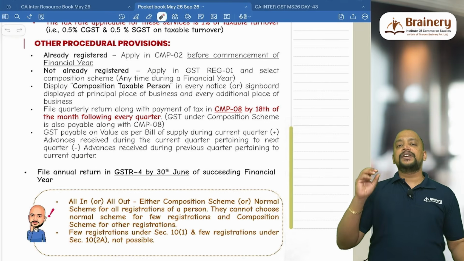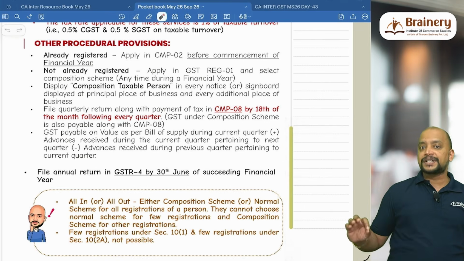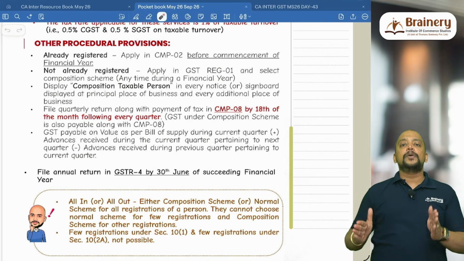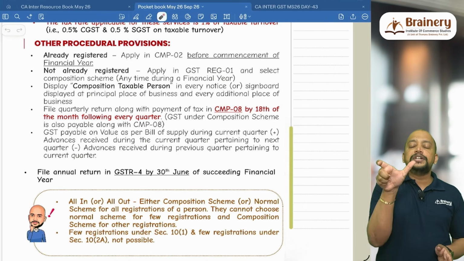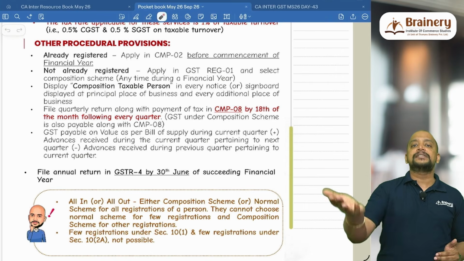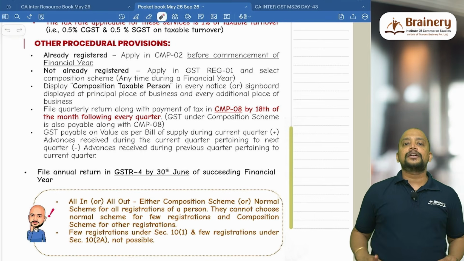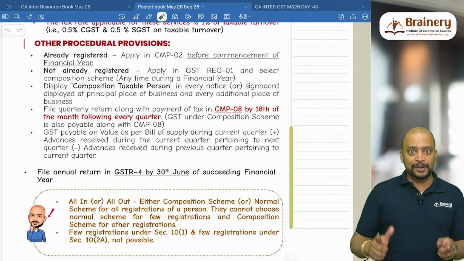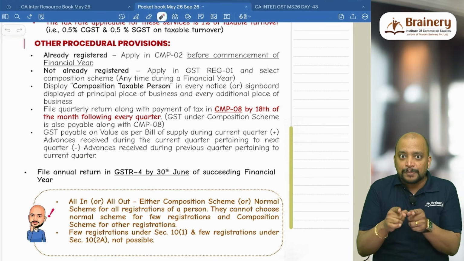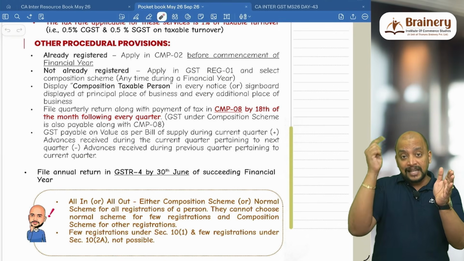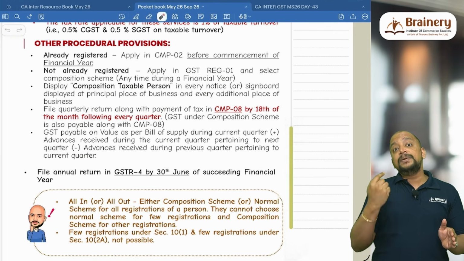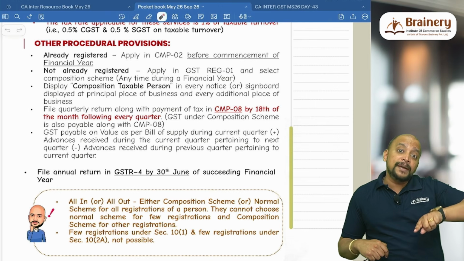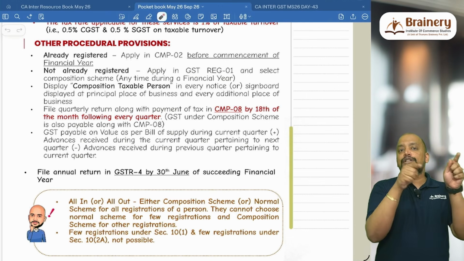Due to that reason, whenever a person is computing the composition scheme liability, under the composition tax liability, first they need to see how much is the bill of supply raised during the quarter, because a person under composition scheme cannot recover the GST, so the document issued by them will be bill of supply. So they need to see what is the bill of supply raised during the quarter, and then in that bill of supply there will be some advances which would have already been taxed in the previous quarter, so that needs to be deducted.